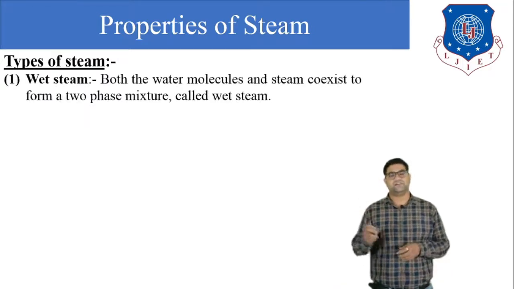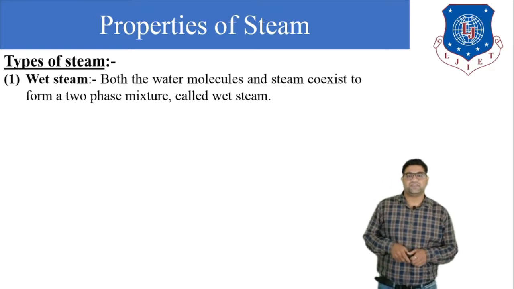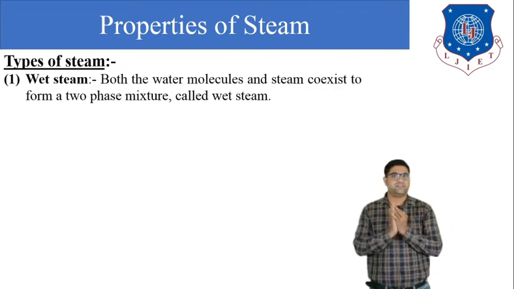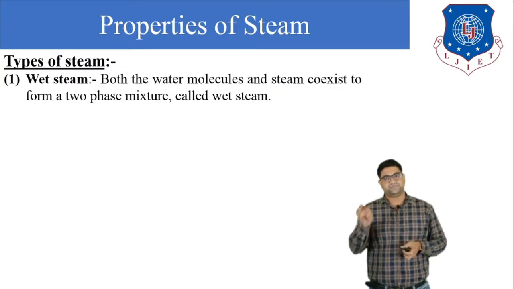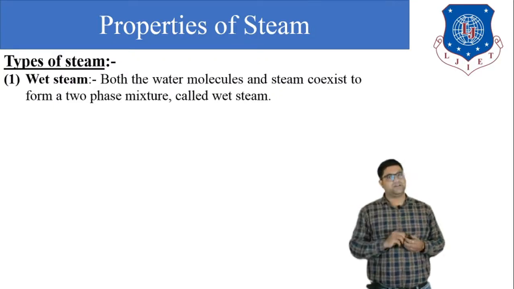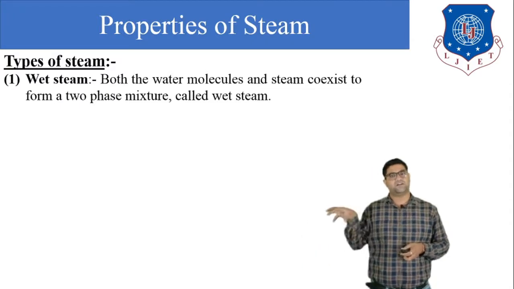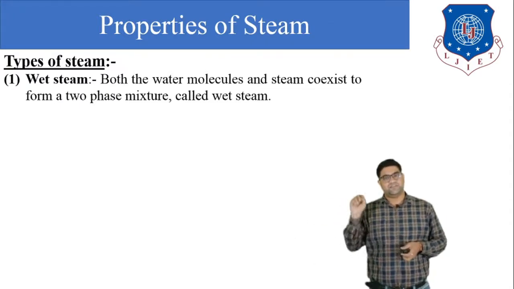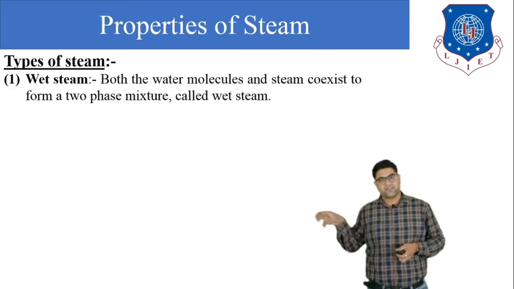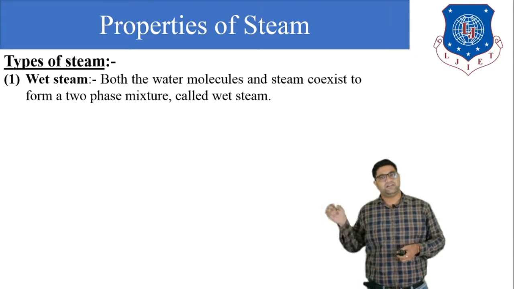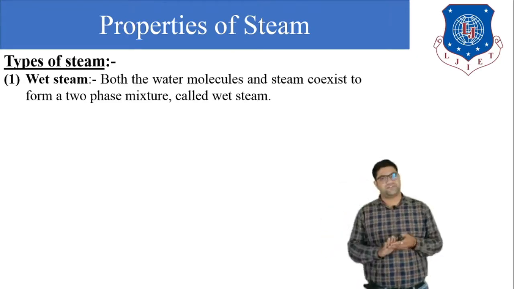So first is the wet steam. Now what is the meaning of wet steam? We know that there are a total of 3 types of steam: wet steam, dry steam and the superheated steam. When we were discussing the steam generation process, we discussed that when water is at 0 degrees Celsius and we supply some heat, it will reach the saturation temperature.